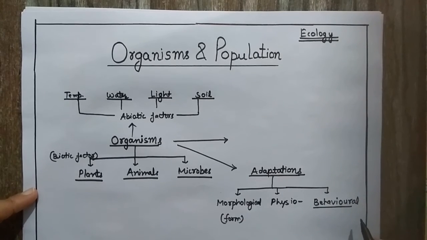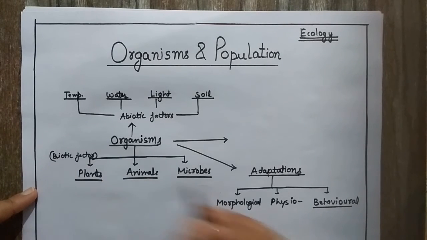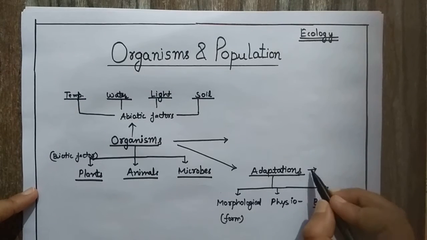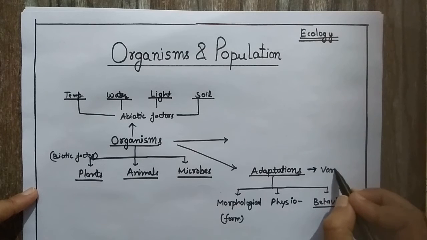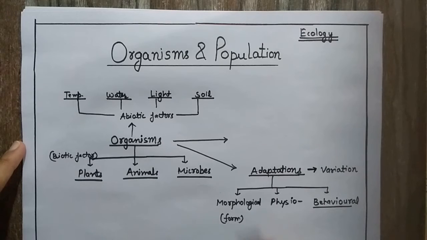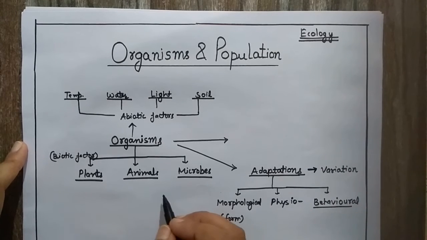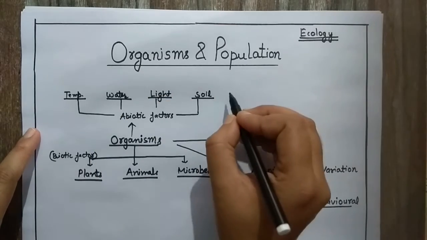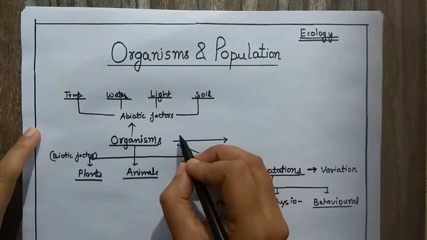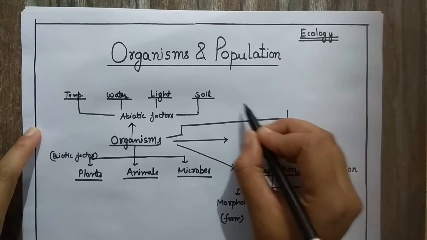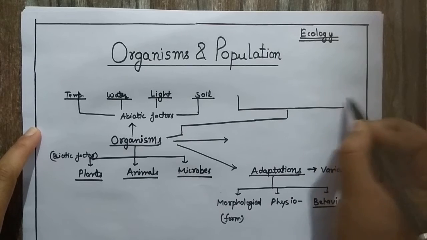So these are the different adaptations which occur in any organism in response to the variable environmental factors and the harsh conditions, which generally is done by the process of variation, like recombination and crossing over. So this is very important for the proper survival of the organism. Now here different abiotic factors are present and organisms have different responses to them. And organisms' different responses can be categorized under different categories.